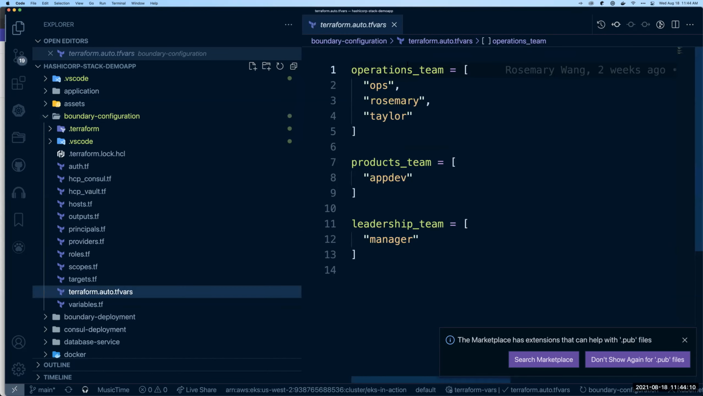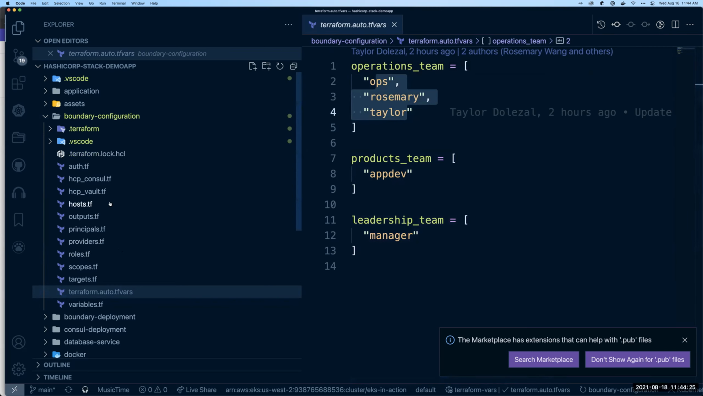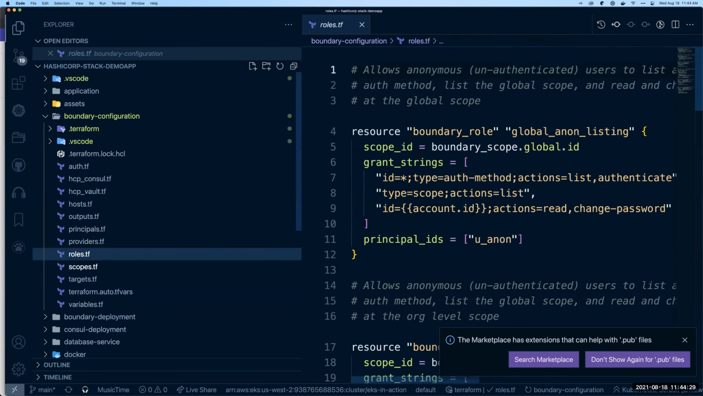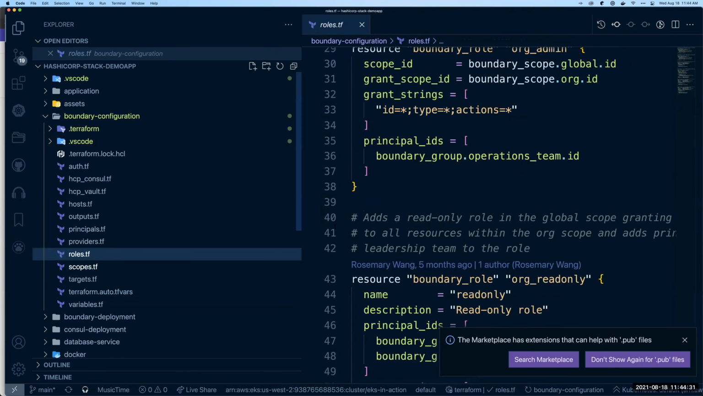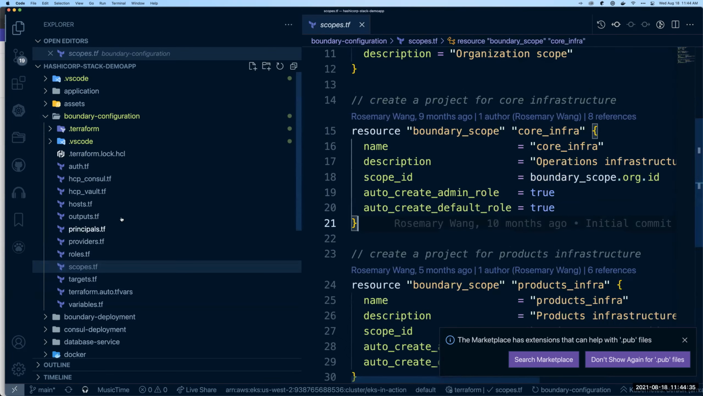That's really going to be the one that we're going to be working with today. So we can see we have three different teams that we're operating with here: operations, products, and leadership. These are going to map to usernames, and then we're actually generating passwords for each of those. I believe that's in, is it roles or scopes? I can never remember. It all blurs together for me. I think it's in, might be in principles. Yes.